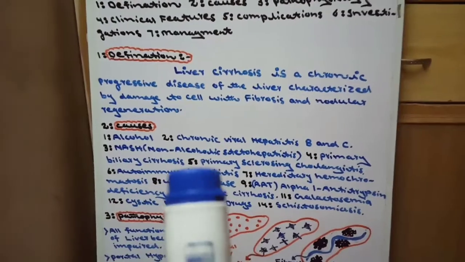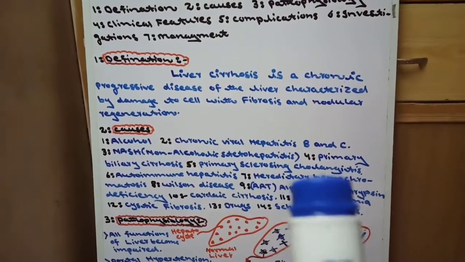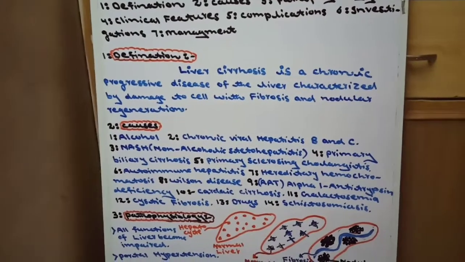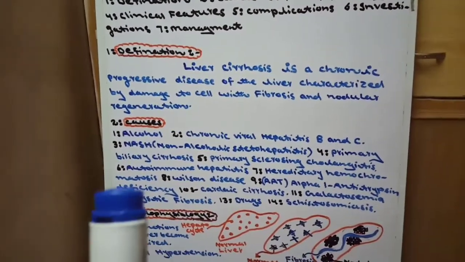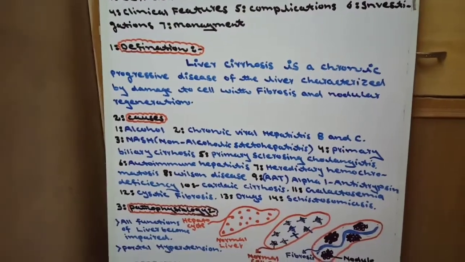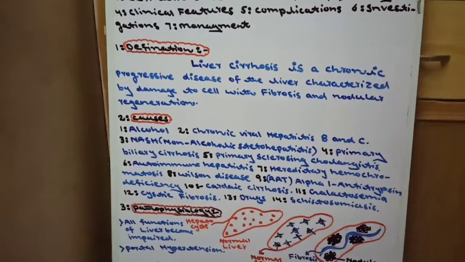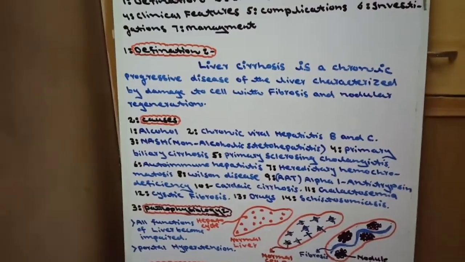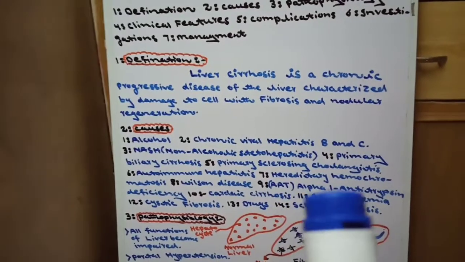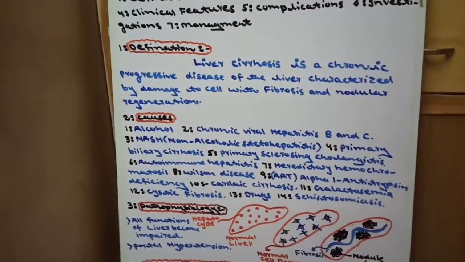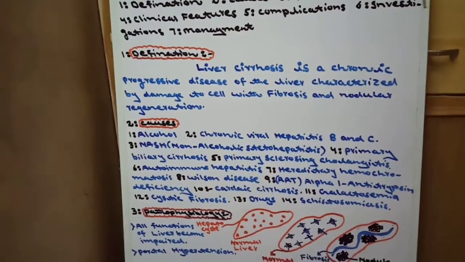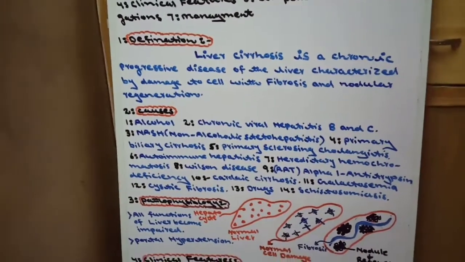The fifth cause is primary sclerosing cholangitis. Primary sclerosing cholangitis is a disease of the gallbladder and liver. The sixth cause is autoimmune hepatitis, because in autoimmune hepatitis, our immune system attacks the liver and as a result hepatitis occurs. After hepatitis, there will be liver cirrhosis. The seventh cause is hereditary hemochromatosis. In hereditary hemochromatosis, there will be iron accumulation.